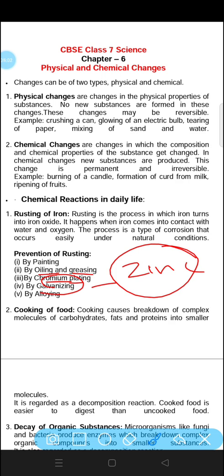Now, next one is by alloying. By mixing different alloys with iron, we can prevent rusting of iron. So, these all are chemical changes in which iron corrodes. After that, next one is cooking of food.